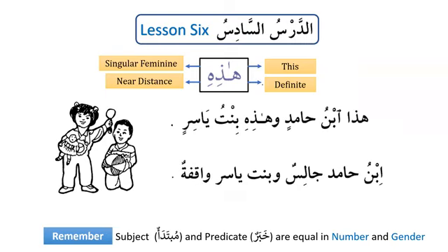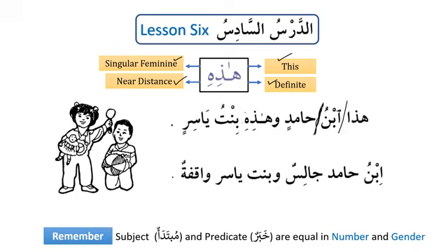We know that hadhihi means this, and it is used for singular feminine. It is a definite noun, and it is used for near distance, something that is nearby. So we know four things about it now. Let's begin our lesson. Hadha ibnu Hamid, hadha ibnu Hamid, wa hadhihi bintu Yasir. Now here we say Ibn Hamidin. Of course, we should put the tanween over here. So we say Ibn Hamidin, the son of Hamid. But when we talk about the daughter, then what do we say?